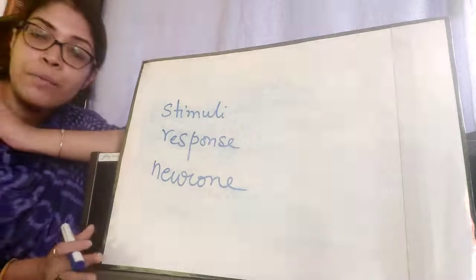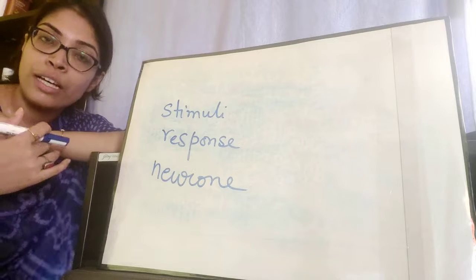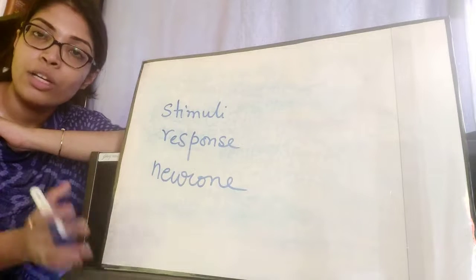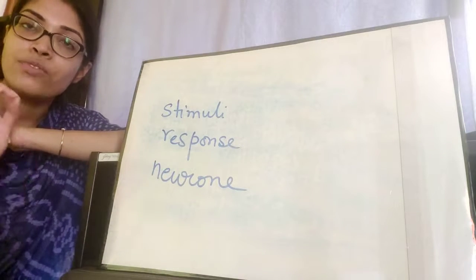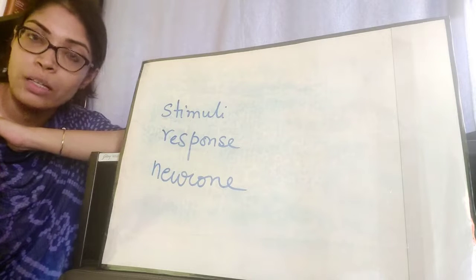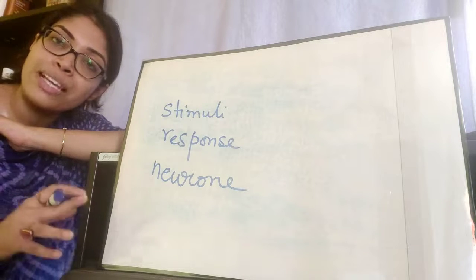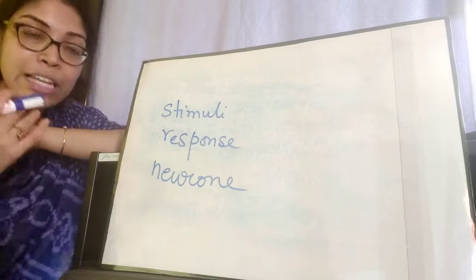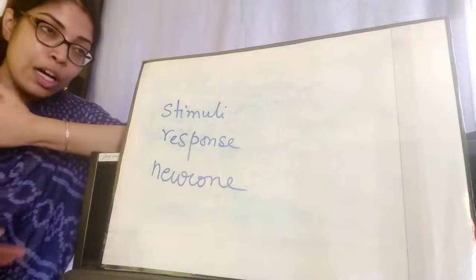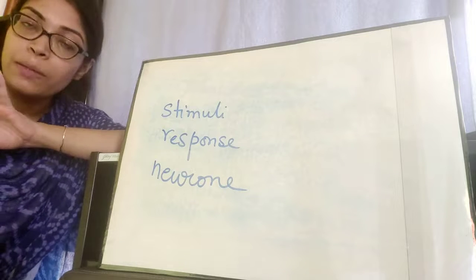So here, in that second example that I gave, the headlights from the car fall on your eyes. The eyes receive the message that there is a very strong light falling on them, and then the messages from the nerves of the eye will be taken to the brain or the spinal cord. The brain or the spinal cord will give back a response message to the eyes or any organ which is performing the response action, to respond accordingly. This is how the neurons work, the basic idea.